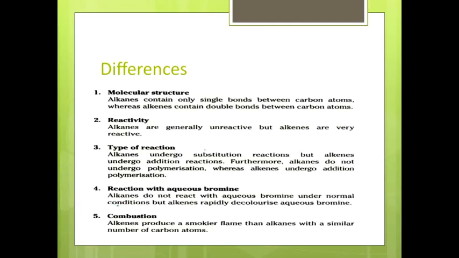Furthermore, alkanes do not undergo polymerization, whereas alkenes undergo addition polymerization. Reaction with aqueous bromine: alkanes do not react with aqueous bromine under normal conditions, but alkenes rapidly decolorize aqueous bromine. On combustion, alkenes produce a smokier flame than alkanes with a similar number of carbon atoms.